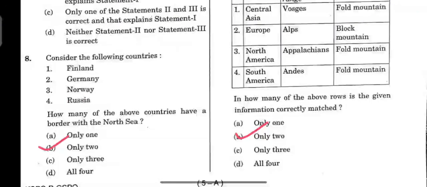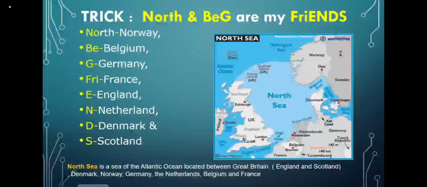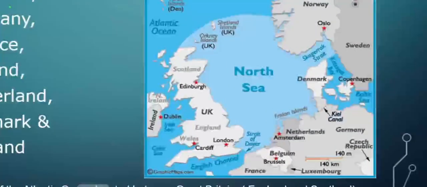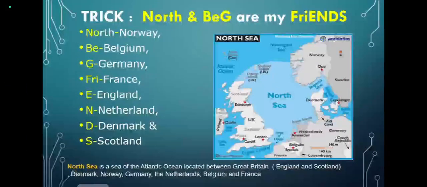Question number 8. Consider the following countries. We need to find how many of the countries share a border with the North Sea. Option B, only 2. Germany and Norway share a border with the North Sea. Refer to this picture. Here we can see Norway at the top and Germany here. Other countries sharing a border with the North Sea are also given.